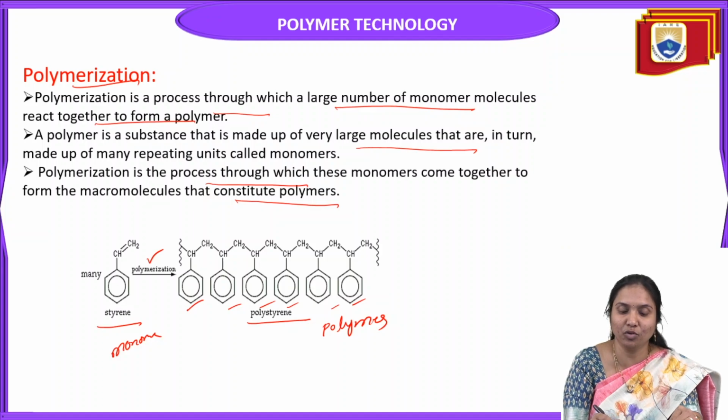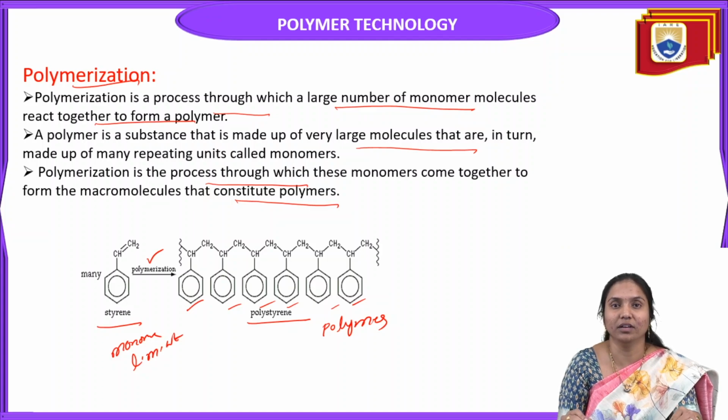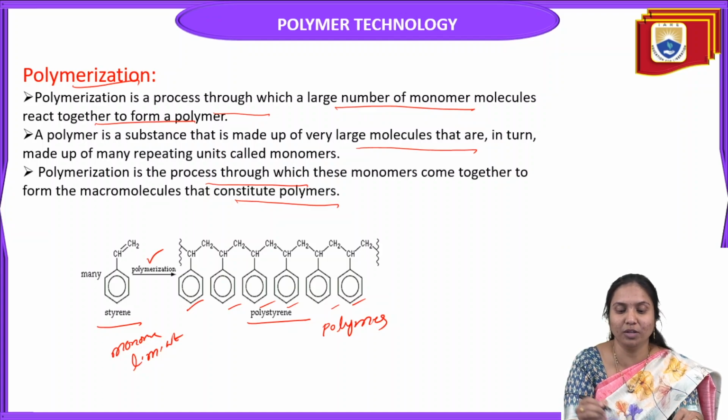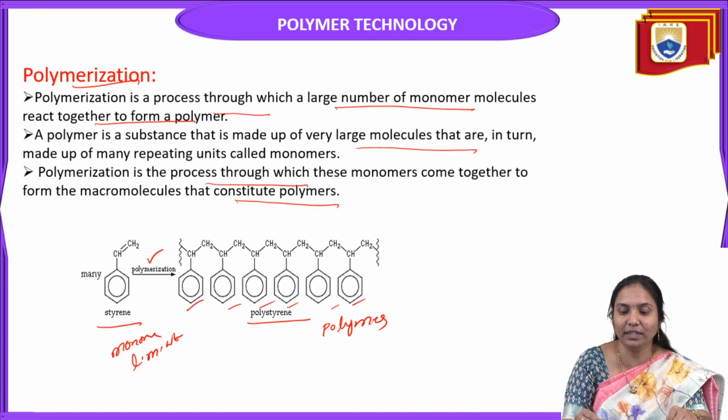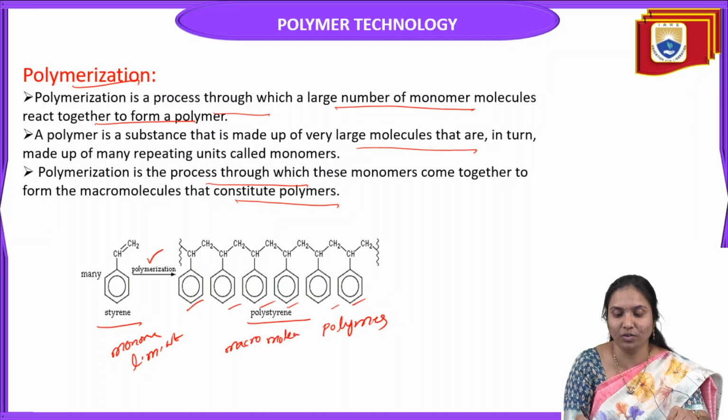This styrene monomer has low molecular weight because it is a single unit. When it undergoes polymerization, it forms a repeated chain. That means it forms a macromolecule, so then it forms a polymer. Compared to the monomer, it has repeated monomeric units, so it is a high molecular weight compound, a high molecular weight polymer.